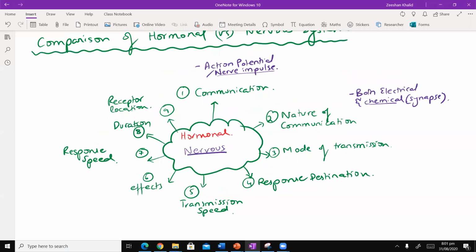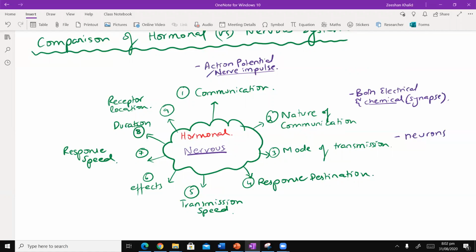ठीक है जी. अच्छा जी, ये तो हो गया जी nature of communication. Mode of transmission क्या है? Mode of transmission, यहाँ पे in case of nervous system you have neurons, as simple as that. You have neurons, या फिर आप इसको nerve cell भी कह सकते हैं. मार्क्स की में उसने slash किया होता है nerve cell, but I'm sticking to the word neuron.